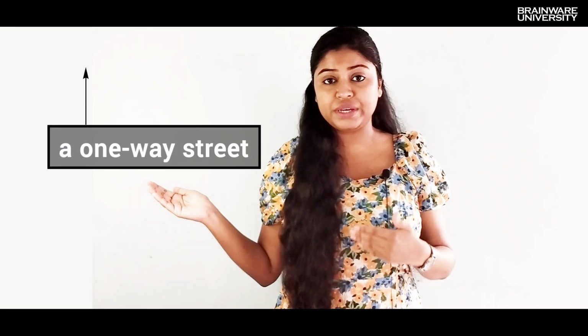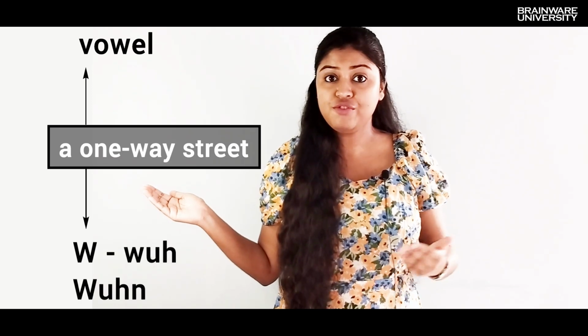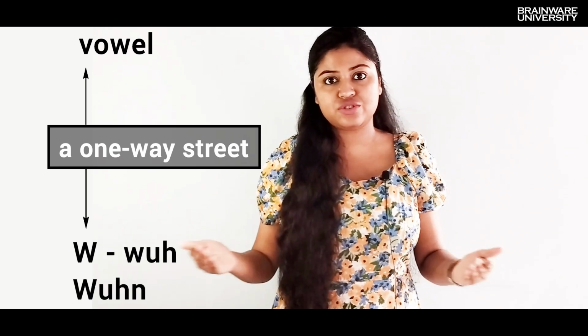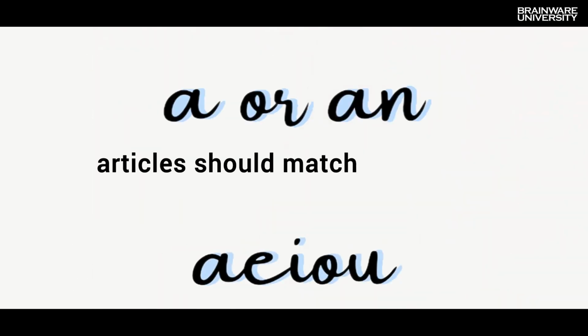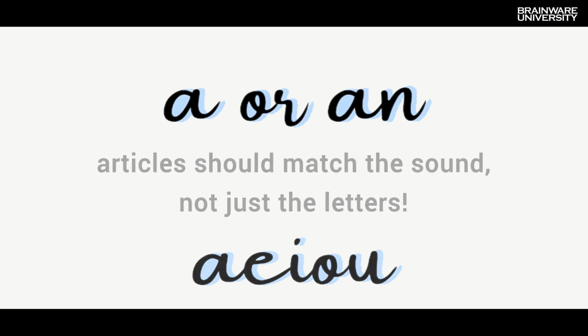This word also begins with a vowel, but the pronunciation begins with a W or a V sound, which is a consonant, and hence we say a one-way street. This is done to ensure that the article matches the pronunciation and not just the initial letter of the following word. I think now you can understand why we say a university but an umbrella.